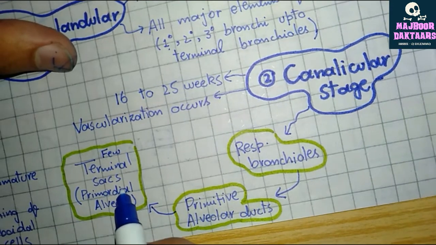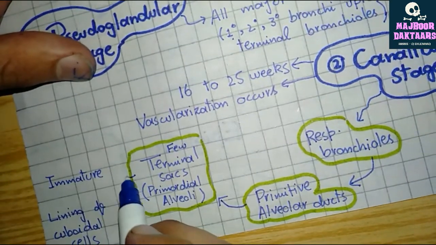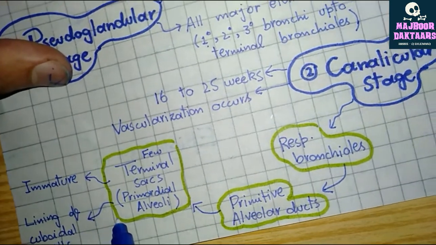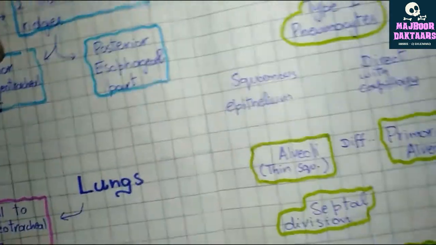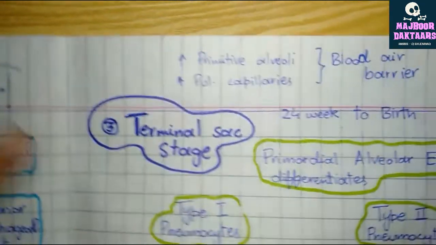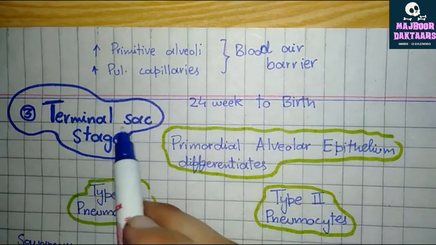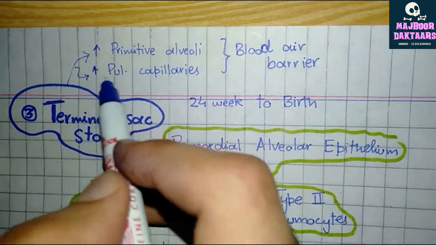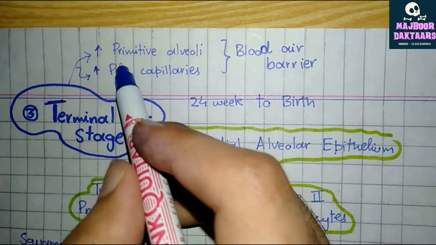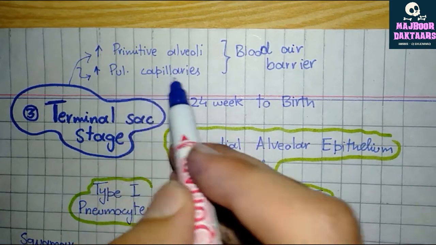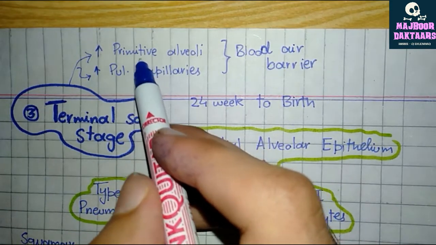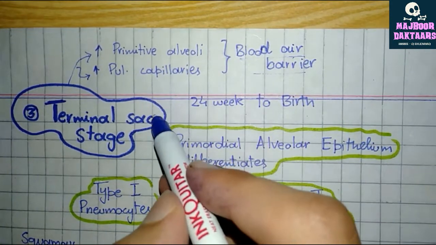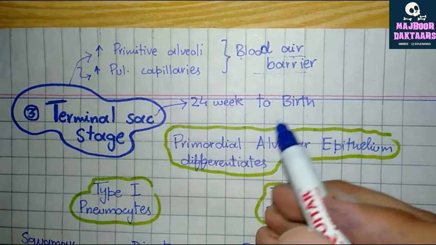Now, why are they called primordial alveoli? Because these alveoli are immature and have a lining of cuboidal cells instead of squamous cells. So in the next stage, the terminal sac stage, the number of primitive alveoli and pulmonary capillaries increases excessively, so that the pulmonary capillaries bulge into the primitive alveoli, making the blood-air barrier, and it extends from the 24th week to birth.